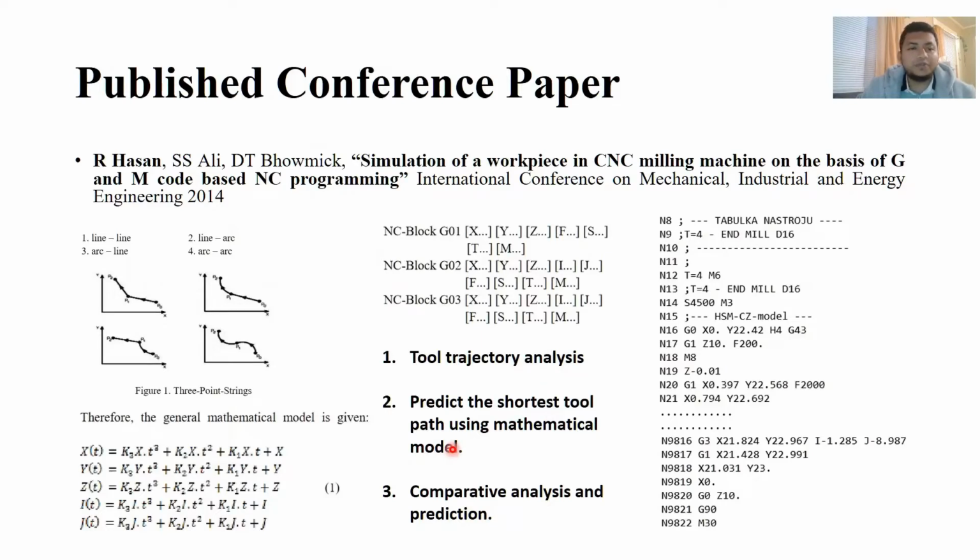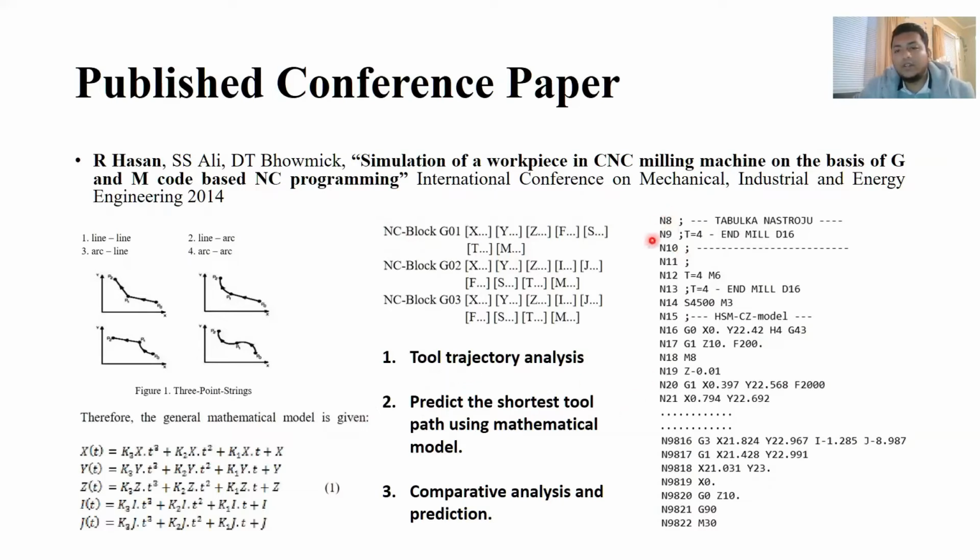machine tool trajectory. I have analyzed the line to line movement, line to arc movement, arc to line movement, and arc to arc movement. We analyzed the tool trajectory in different paths of movement, developed a mathematical model, and wrote NC G code blocks here and tried to predict the shortest tool path, which is helpful for reducing the machining time.